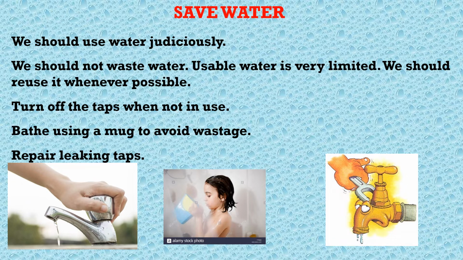We should always reuse it whenever possible. You should turn off the tap when not in use. And next, while you are bathing, use a mug to avoid wastage of water. And if there is a leakage in your pipeline, you should always repair the leaking taps.